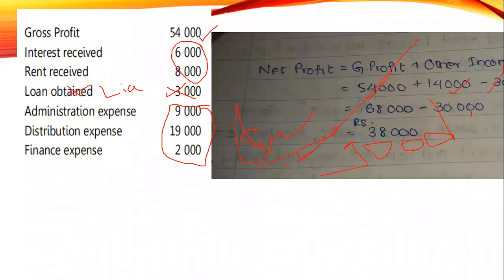Very good. It's Shahin's answer, right? All others are also correct. Shad is asking a question: is loan obtained other income? No, student. It is a liability. I think you didn't come to my class on time. Loan obtained is a liability. Previously we discussed that. Okay. Let's go to another question.